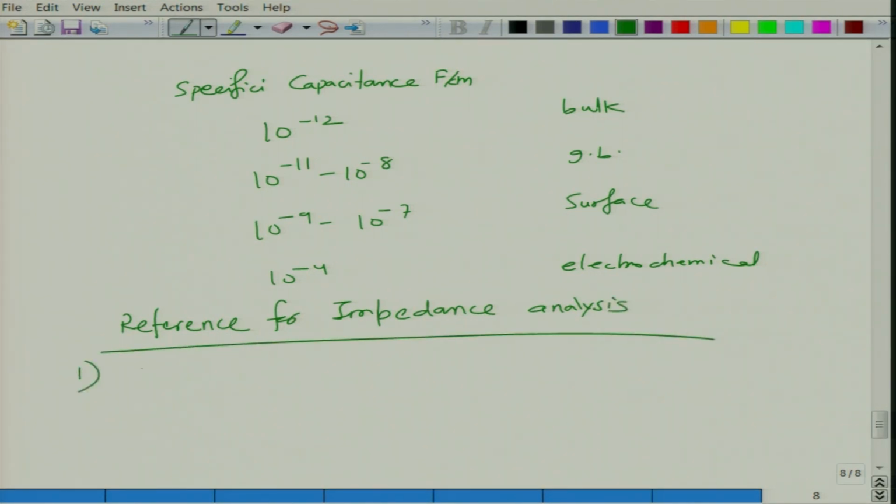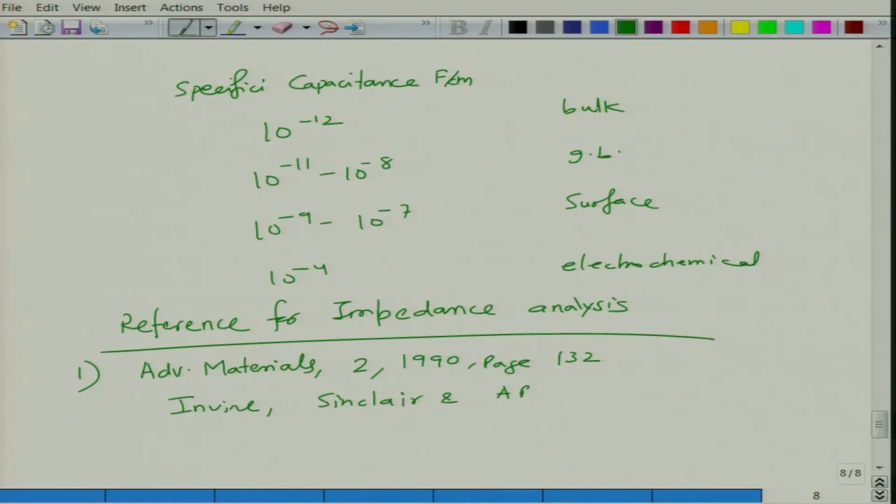You can read this paper in the Advanced Materials journal, volume 2, 1990, page 132. This is by the authors Irvine, Sinclair and A.R. West. It is a good paper that gives you some idea about impedance spectroscopy.